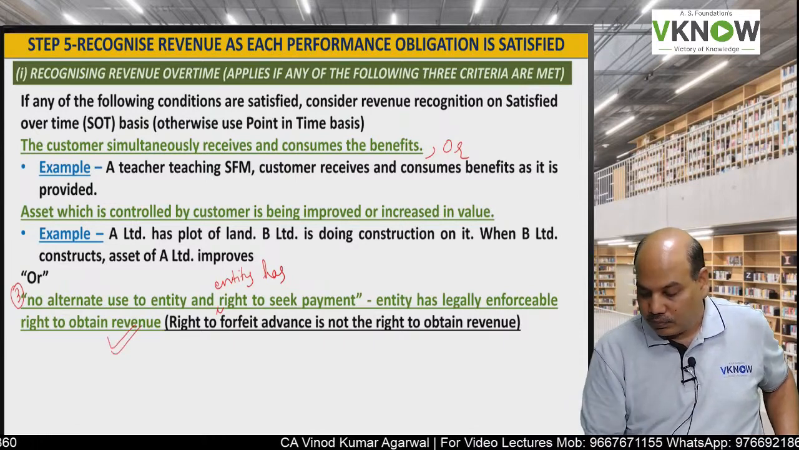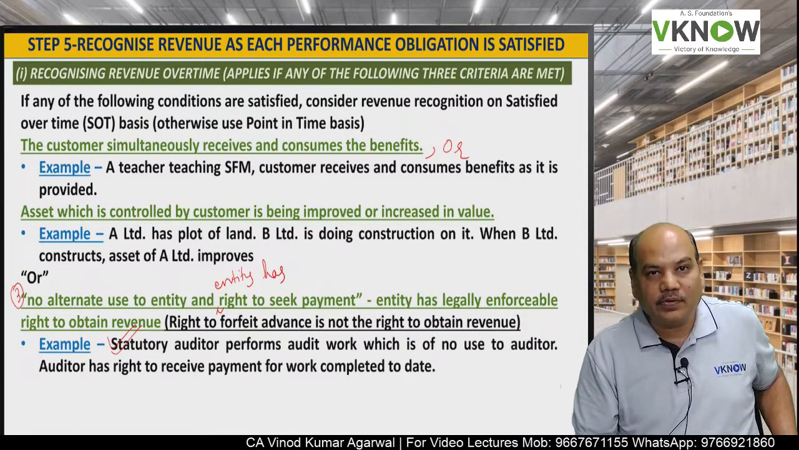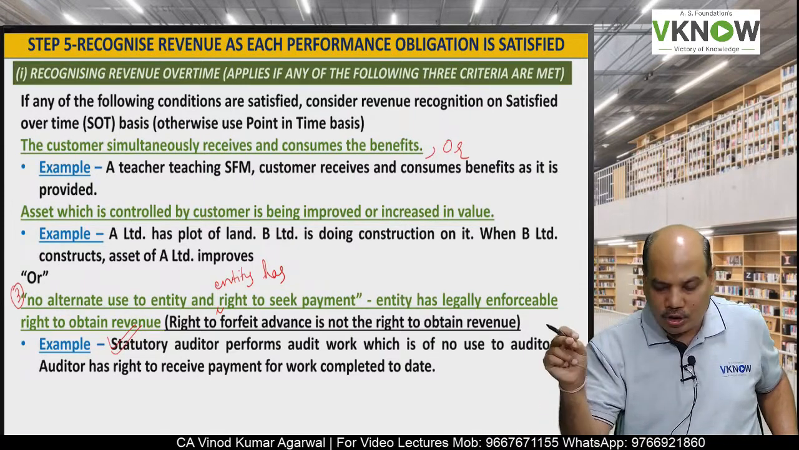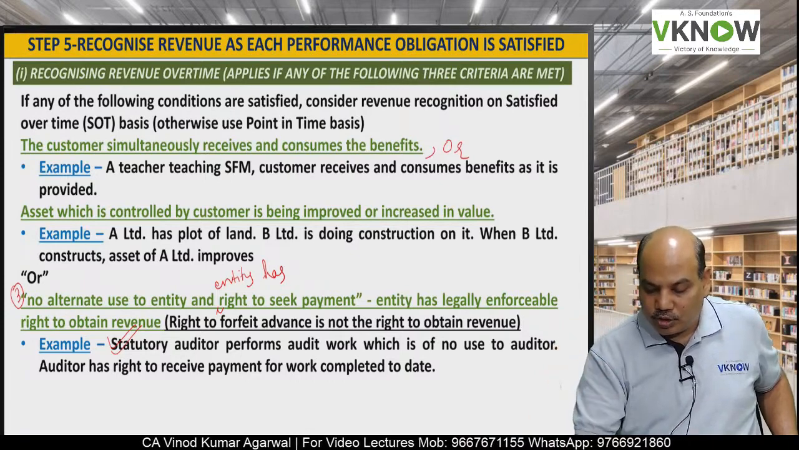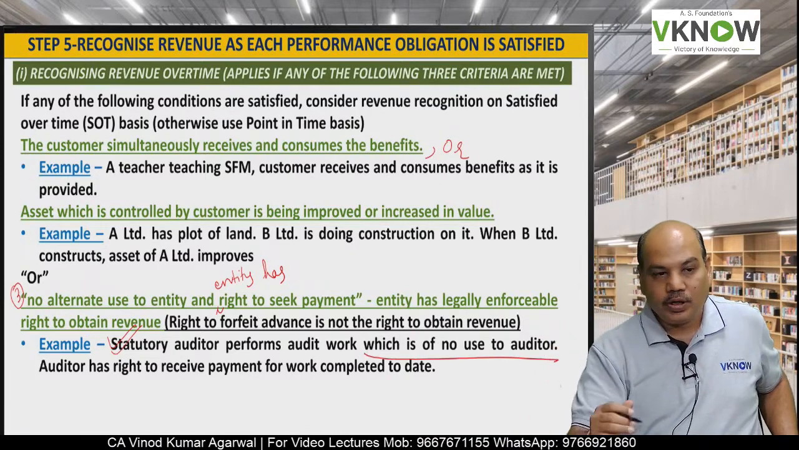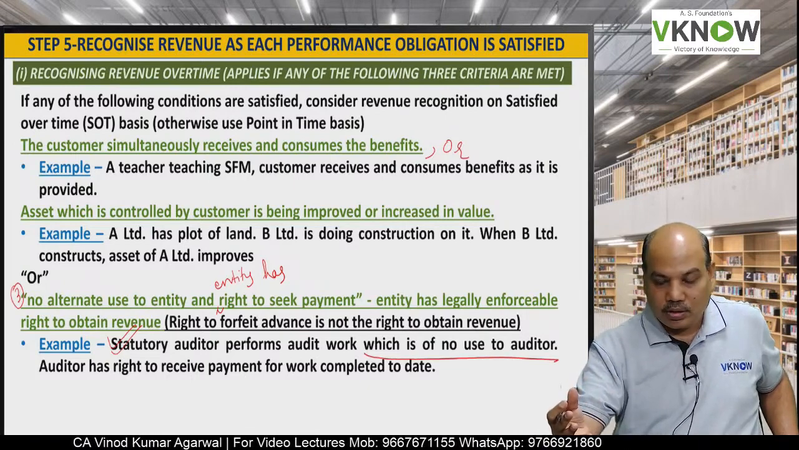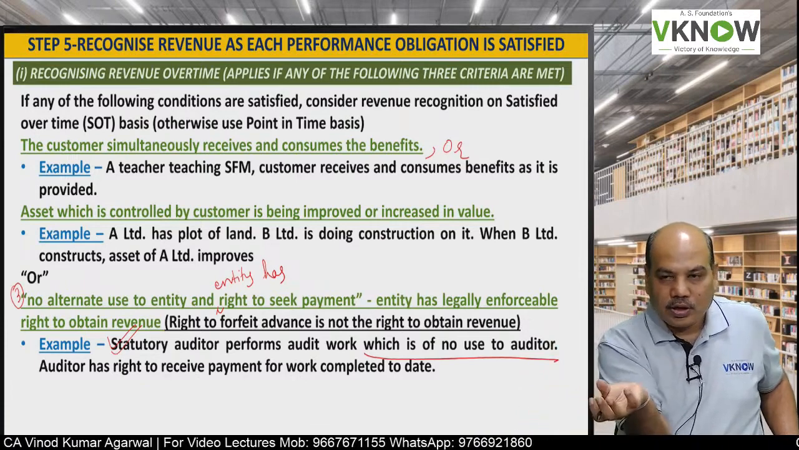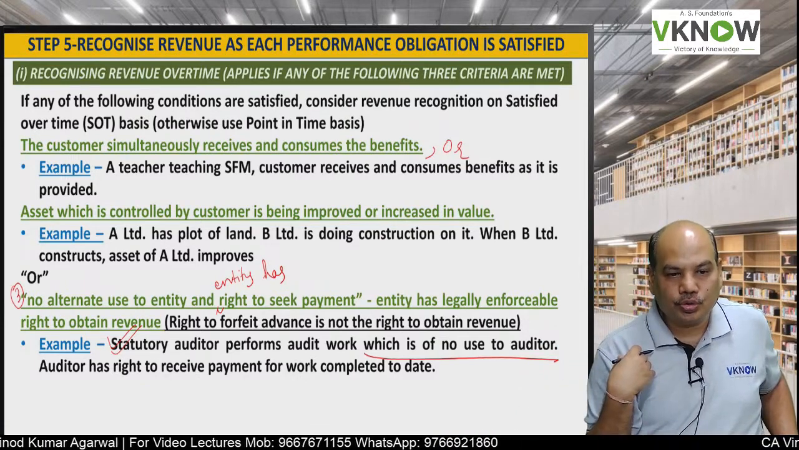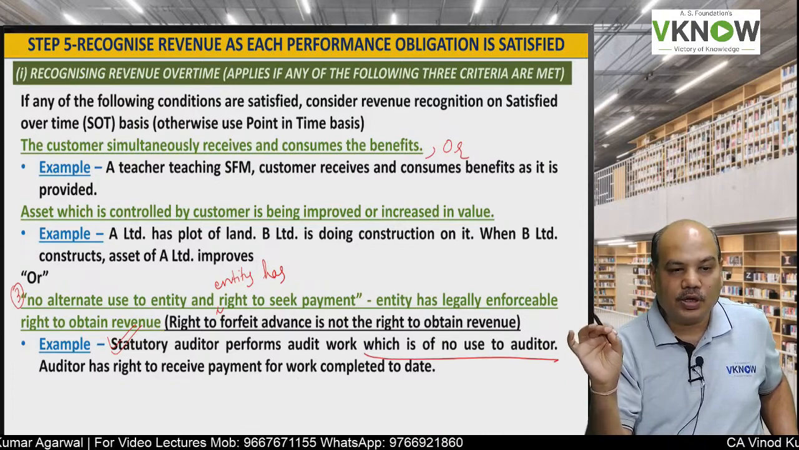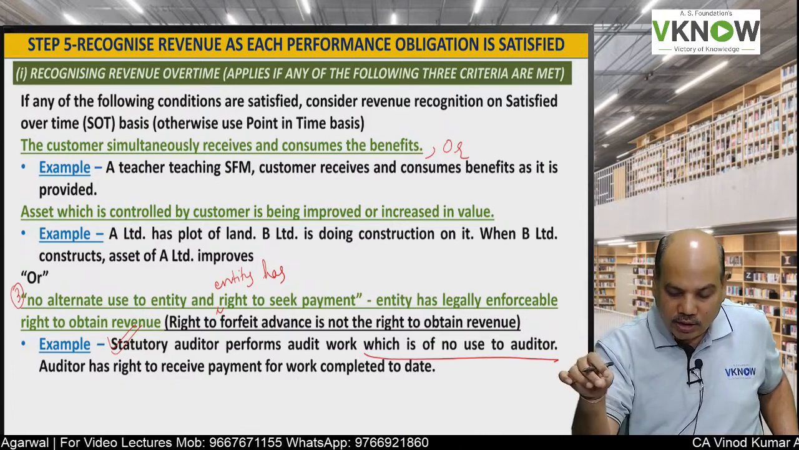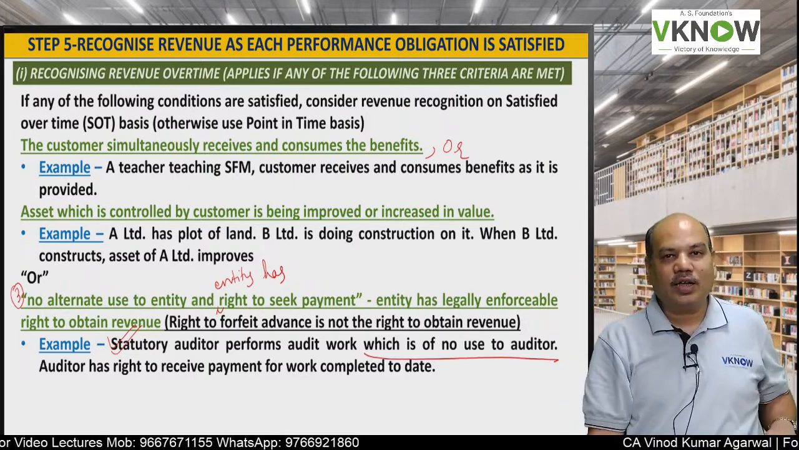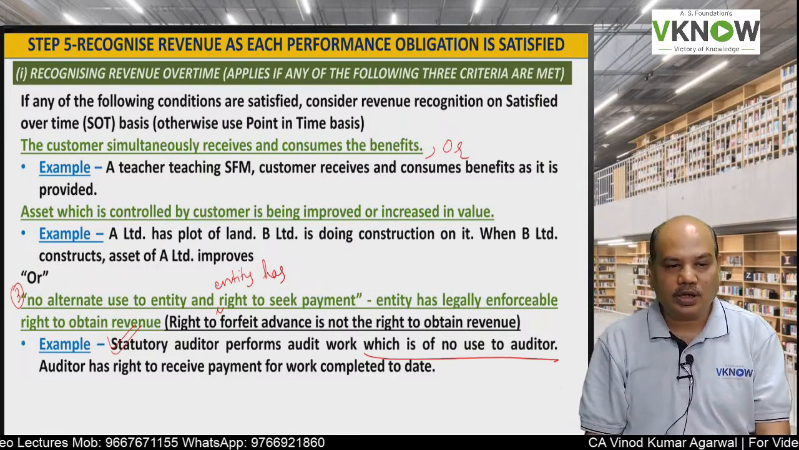Then in that case, you will recognize revenue as and when the work is performed. For example, in your office, you do statutory audit. Let us say you have done statutory audit 60%, and for some reason the client says no, you can't work further. Whatever you have done is of no use to the client, but you are entitled for that 60% of the work done. If this is the case, then revenue will be recognized on satisfied over time basis.